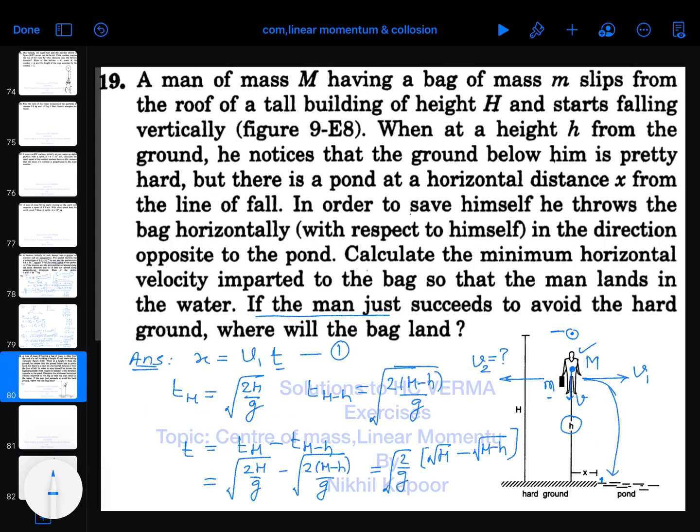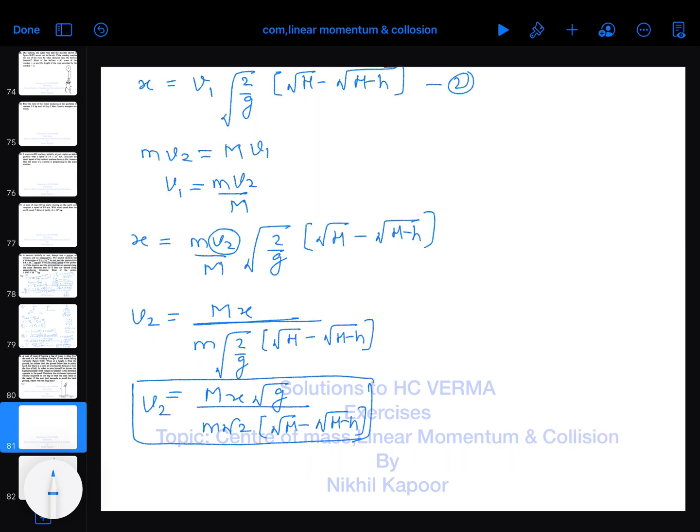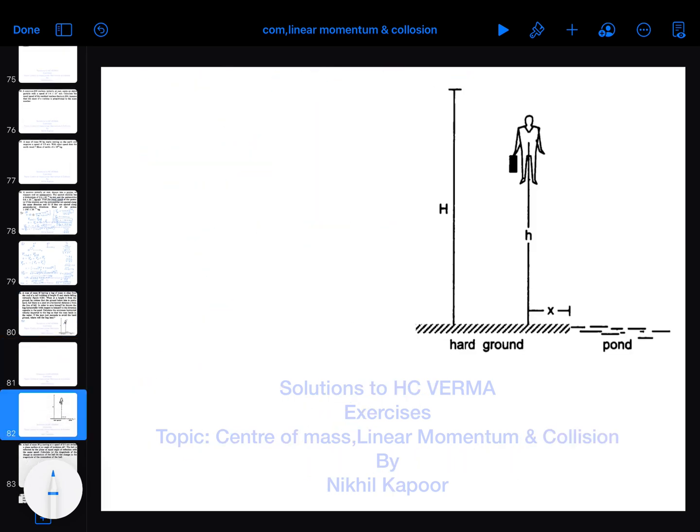Now let's solve the next part of this question. If the man just succeeds to avoid the hard ground, where will the bag land? In that case I will take this diagram. Here the center of mass of the bag and the person will fall at the same point exactly below, because there is no displacement of center of mass in the x direction, since there is no external force in the x direction. So the center of mass will fall at the same location. The person will fall here at a distance x, and we have to find where this particular bag of mass small m will fall.